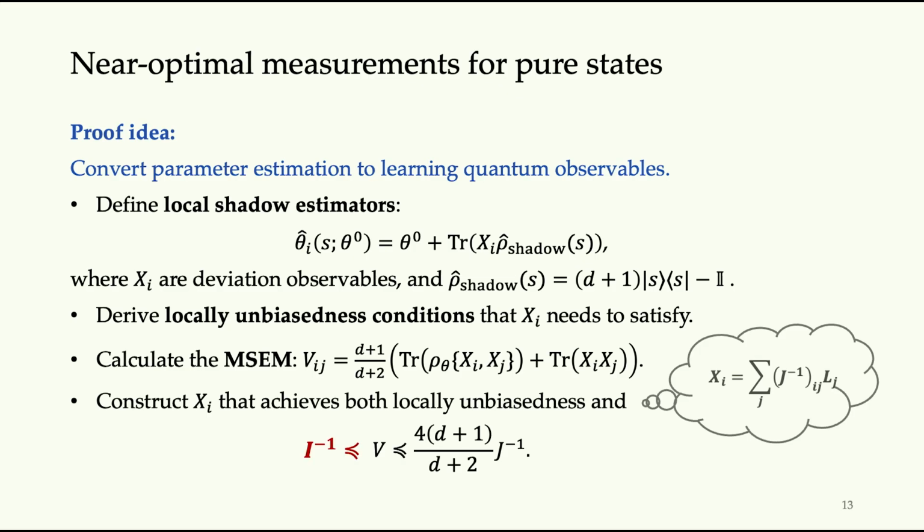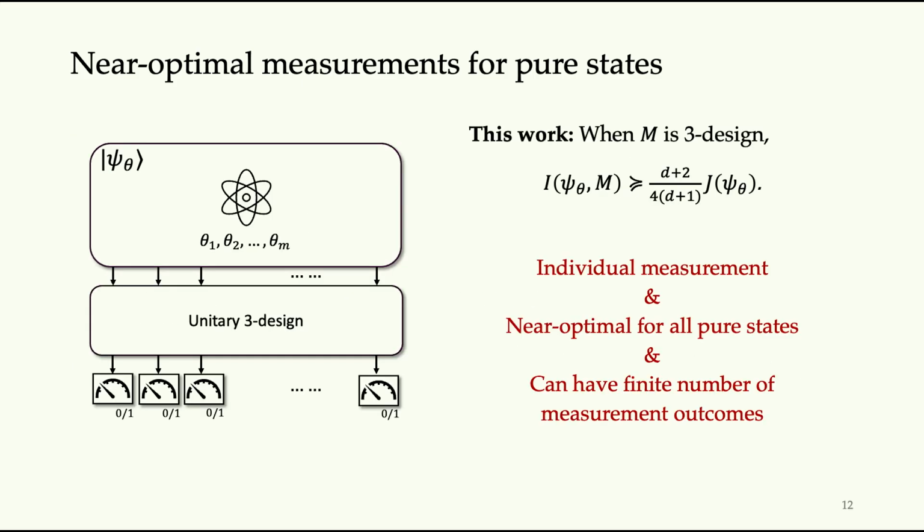And from the Cramér-Rao bound, we also know that the inverse of the classical Fisher information matrix is the lower bound of V. In that way, we build a connection between the classical Fisher information matrix and the quantum Fisher information matrix, which allows us to prove the previous result on this slide.